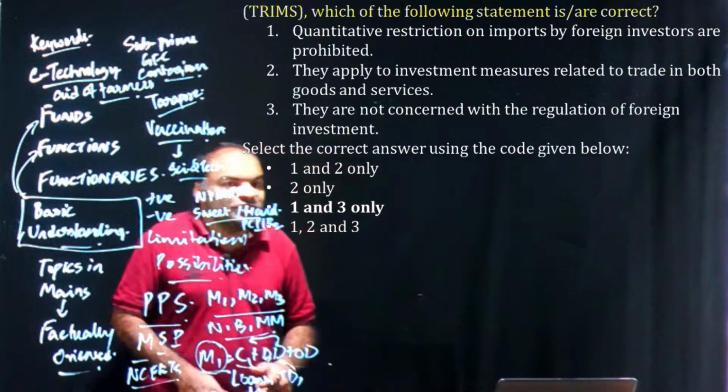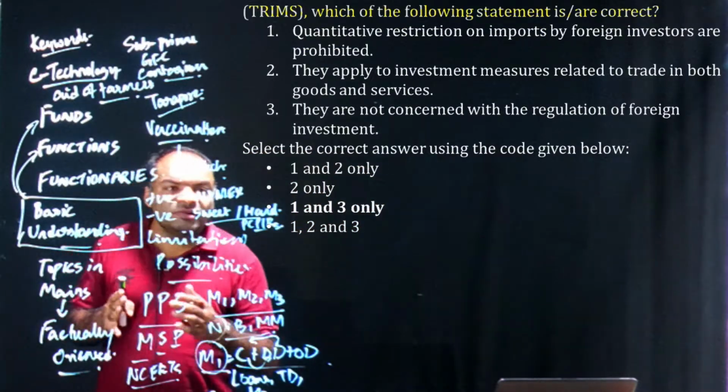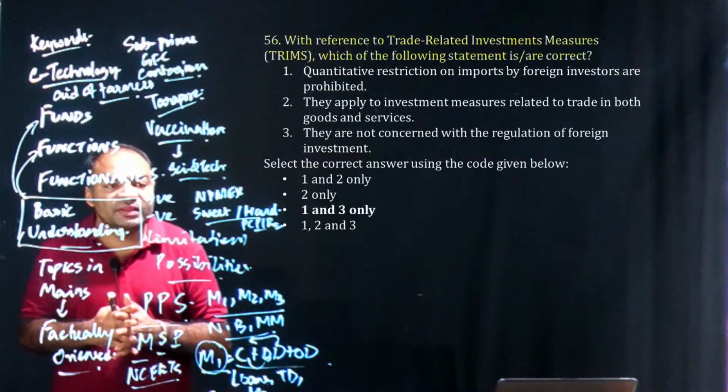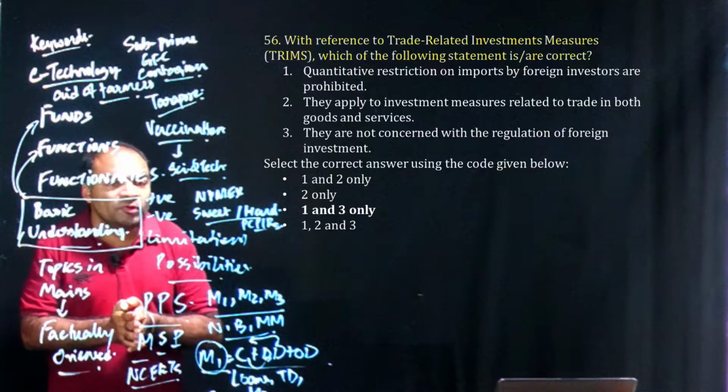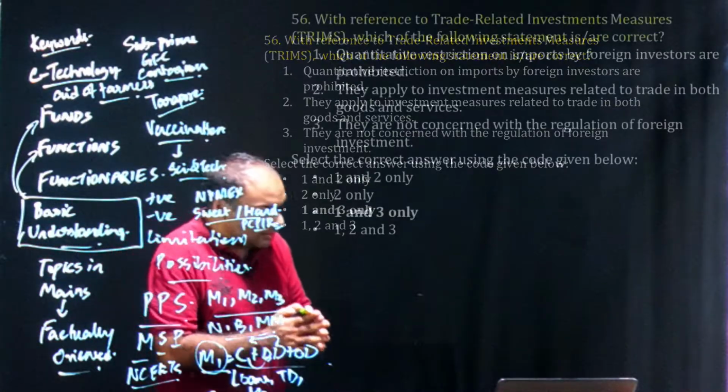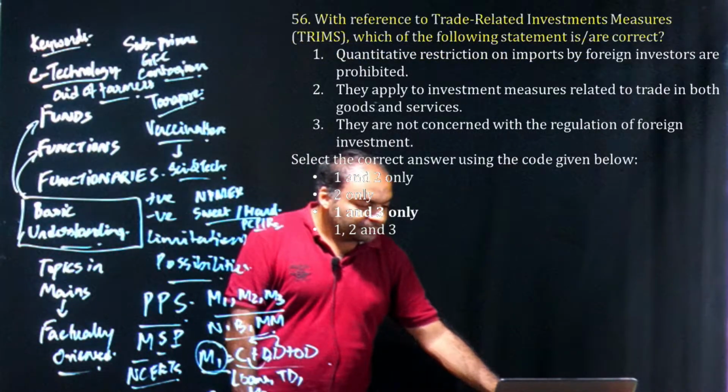Now coming to next one, which is TRIMS. Again, TRIMS does not cover service sector, so second option will not be there. Again, it is also about domestic content requirement. We discussed the solar dispute in class. So clearly the correct answer here is 1 and 3 only.